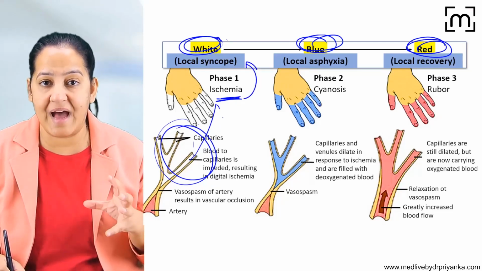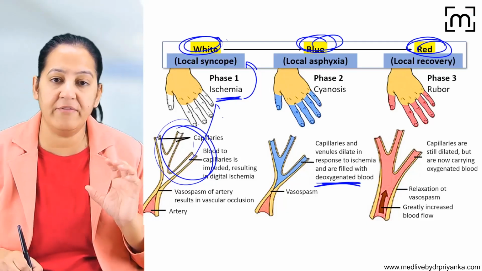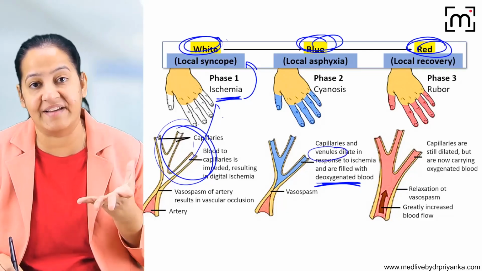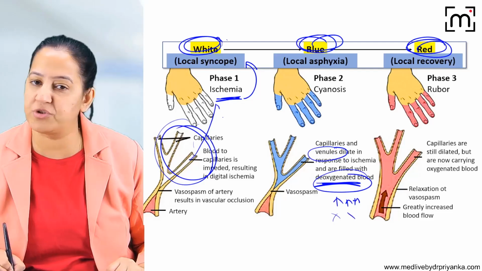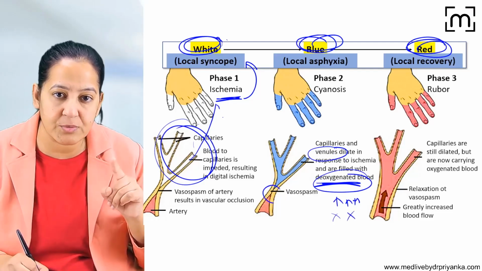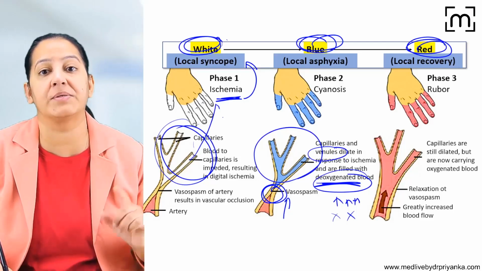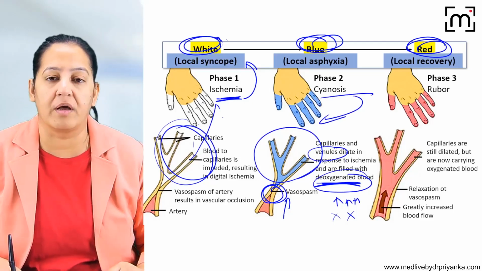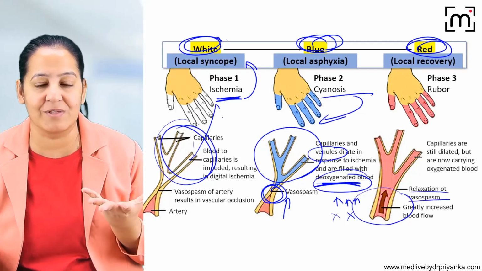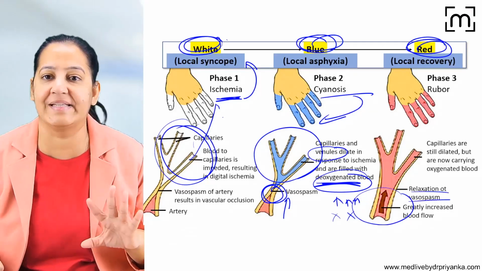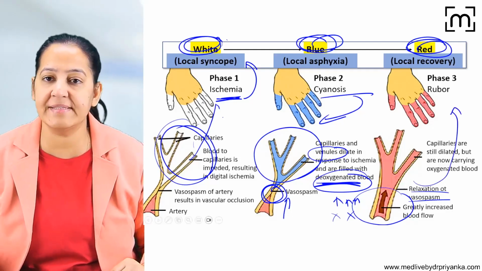Now there is the accumulation of deoxygenated blood. In response to ischemia, the venules get dilated and the venules contain deoxygenated blood. So there is excess of deoxygenated blood and there is no oxygenated blood because arterioles are constricted. You can see there is vasospasm. So pure blood is not coming and the impure blood gets accumulated. That will lead to cyanosis, and because of the cyanosis, there is blue color. After that, the spasm is relieved automatically, after a few minutes or a few seconds. So there is recovery of the blood, and that leads to redness, that is rubor.